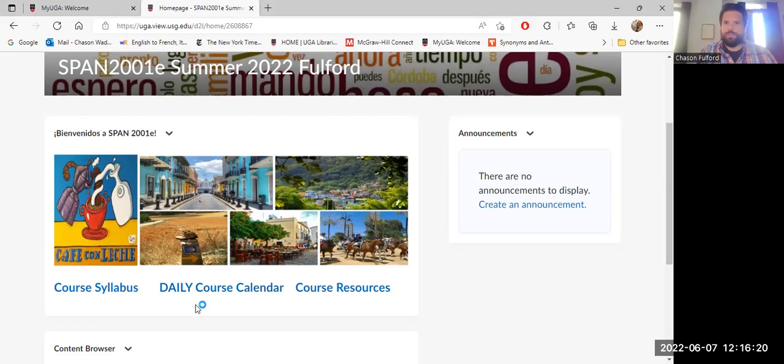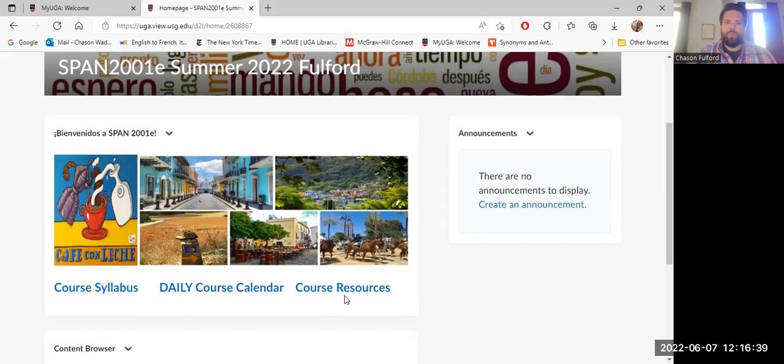Next, we have the daily course calendar, and it's pretty obvious, but you're going to be referring to this every single day, okay? So I would advise, if you have access to a printer, go ahead and print this document out and then post it somewhere prominent in your room, or just wherever it is that you're going to be doing your work, because you're going to be referring to this on, like it says, a daily basis.